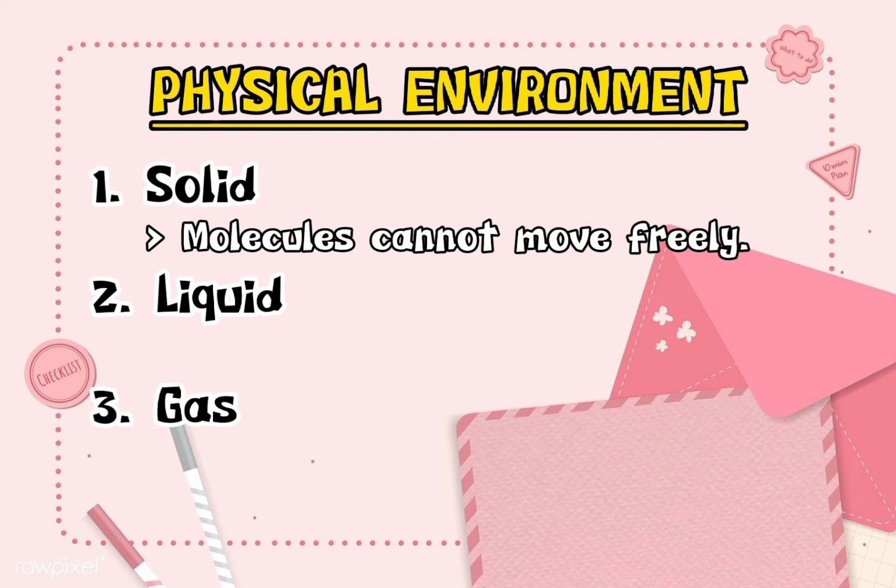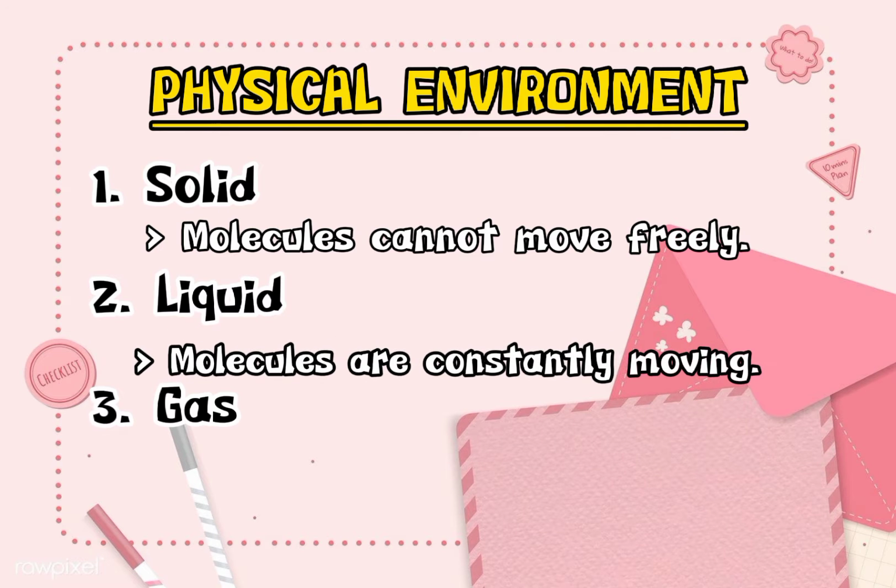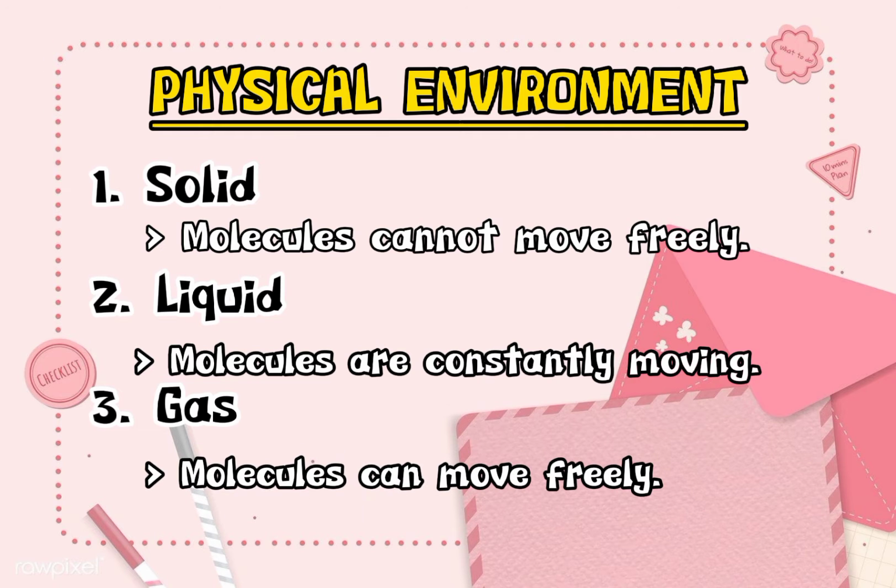Molecules in solid cannot move freely, while liquid is a substance that flows and keeps no definite shape. The molecules are constantly moving, while gas is a substance that can only be contained if it is fully surrounded by a container, and the molecules can move freely.